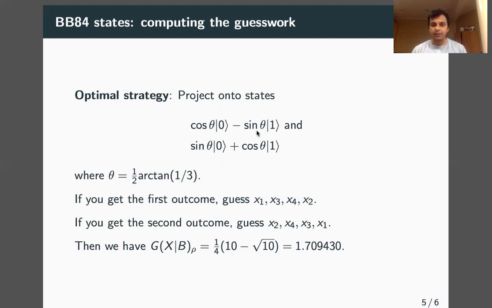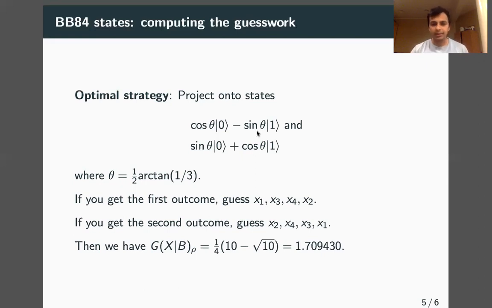The strategy is simple. If you get the measurement outcome corresponding to the first state, you guess 1, 3, 4, 2. And if you get the measurement outcome corresponding to its orthogonal state, you just guess the reverse order. You can go through the calculations, and we see that it's actually not at all related to cos²(π/8). It's actually (10 − √10)/4. And this, we have verified, matches the SDP result to about 200 digits. So we're pretty confident that this is an achievable strategy, which is also optimal.